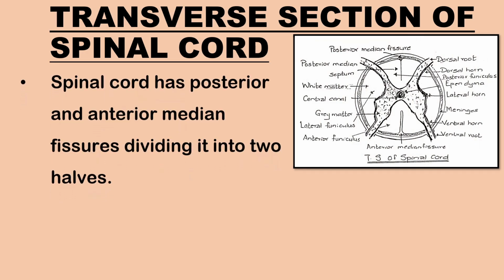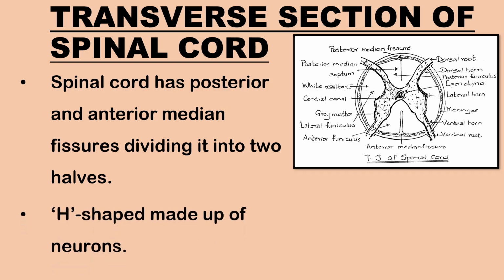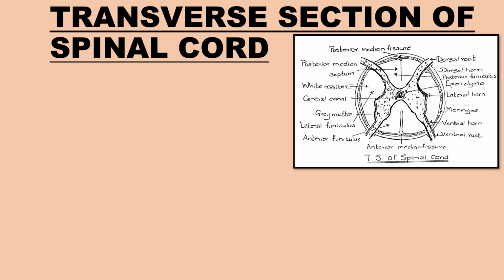It shows two depressions, the posterior median fissure and the anterior median fissure, which separate the spinal cord into left and right incomplete symmetrical halves. The butterfly-shaped grey matter surrounding the central canal is made up of cell bodies of neurons.